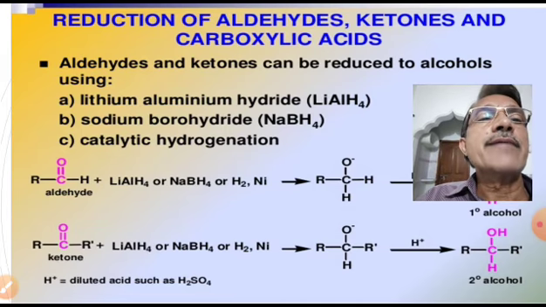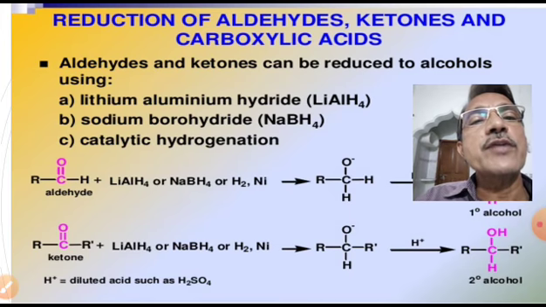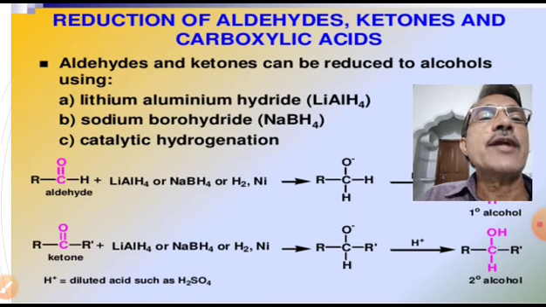Lithium aluminum hydride is a strong reducing agent. Sodium borohydride is also a strong reducing agent. Catalytic hydrogenation is a process in which hydrogen is added. So addition of hydrogen is also called reduction. By reducing aldehydes and ketones, we can convert them into alcohols.